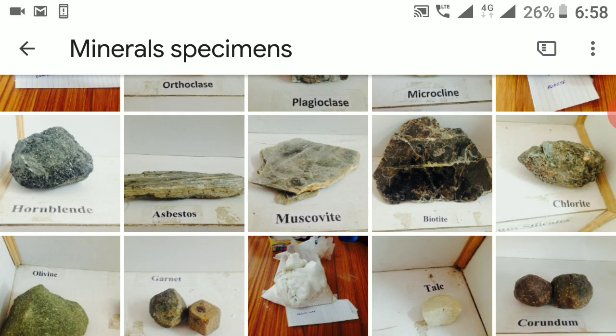I'll tell the examples for these terms. The best examples for brittle are pyrite and fluorite. For sectile, gypsum. For malleable, silver, native copper, gold. Ductile, this property also belongs only to native metals, like copper, gold, silver.